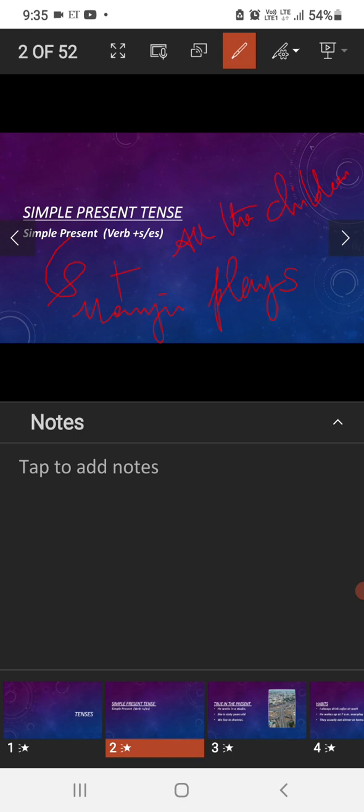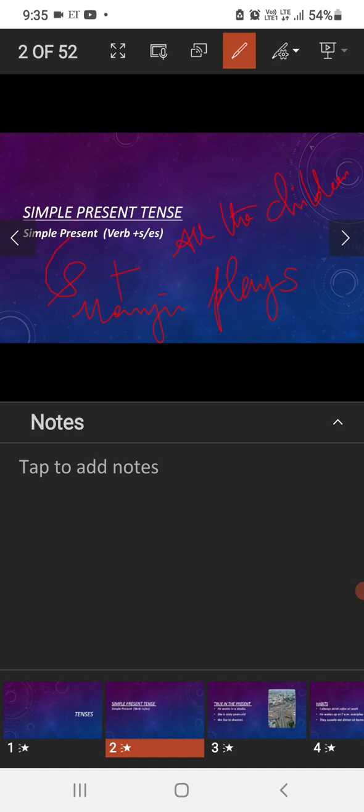So all the children play. Manju plays: Manju is singular, and so we have added s to the main verb, play. When we say all the children, it refers to a lot of people, so it is a plural noun, and we write the verb as it is. So all the children play, but Manju plays.